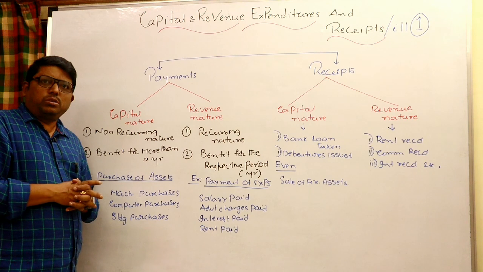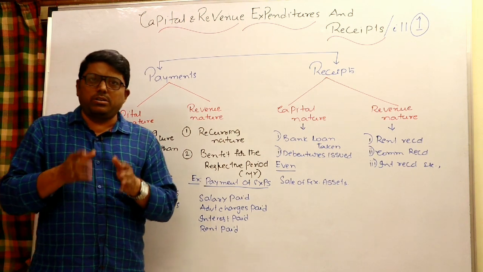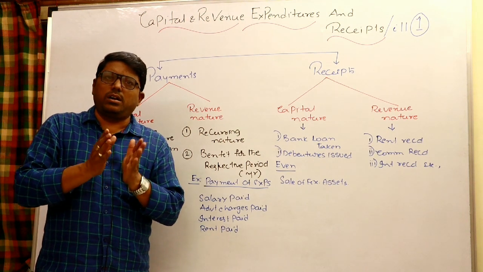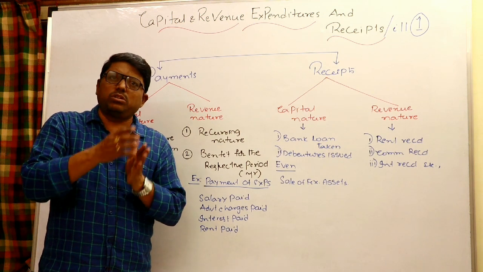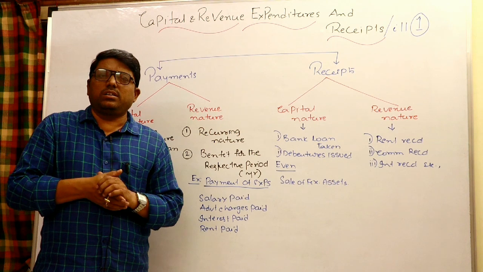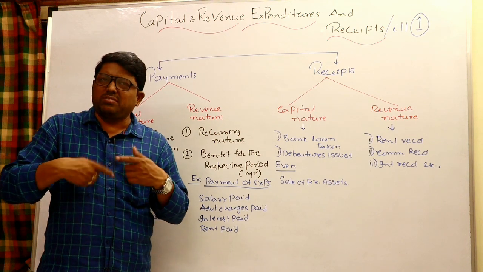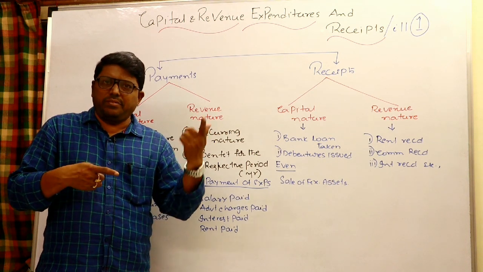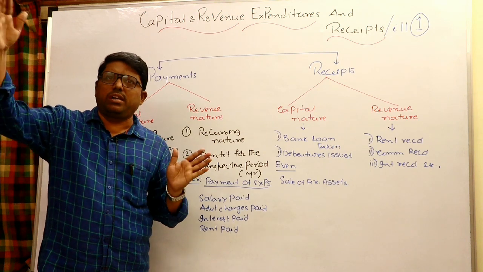Why? Because you will not purchase a computer every time. Once you purchase a computer or building or land or machinery, it can give the benefit for a longer period of time, more than 1 year. So this kind of expenditure will not have the recurring nature like a revenue payment. It gives benefit for more than 1 year.